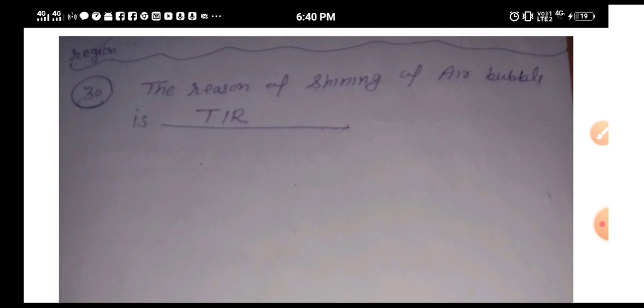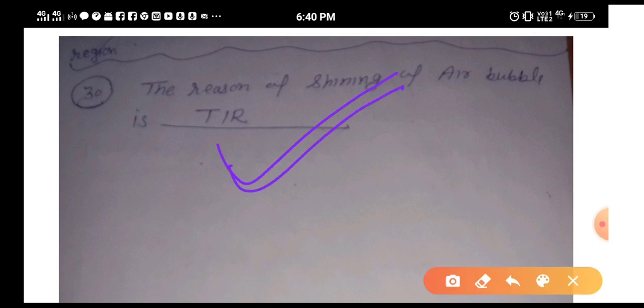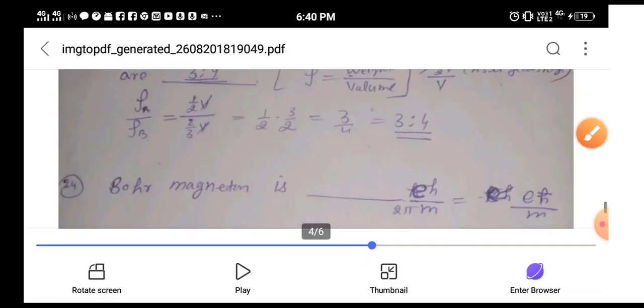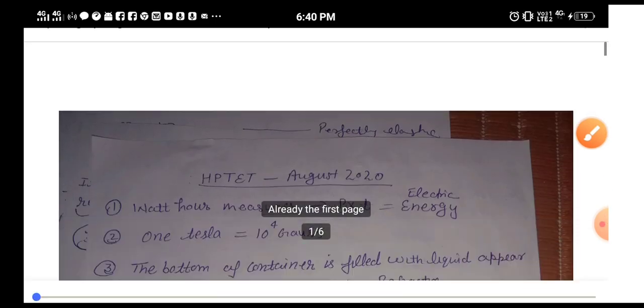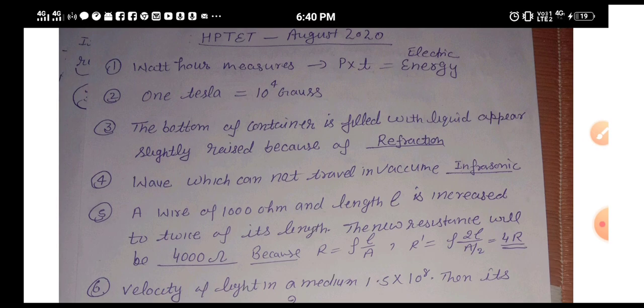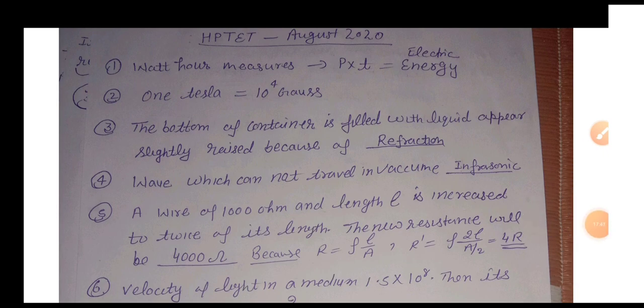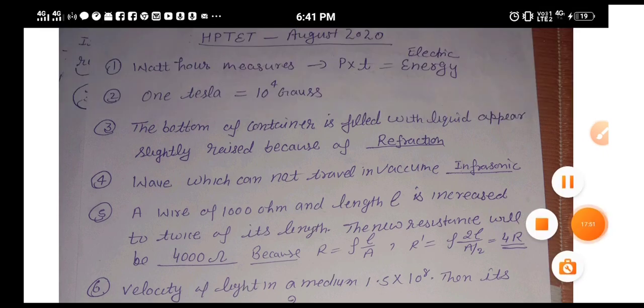The last question from the physics portion is the reason for shining of an air bubble. So dear friends, it is due to TIR, meaning total internal reflection. So this is all about the solutions of HP TAT 25th August 2020 physics portion. I hope you understood. For any query, or if I have explained anything in a wrong way, you are free to ask me. So this is all about this session. Thank you.